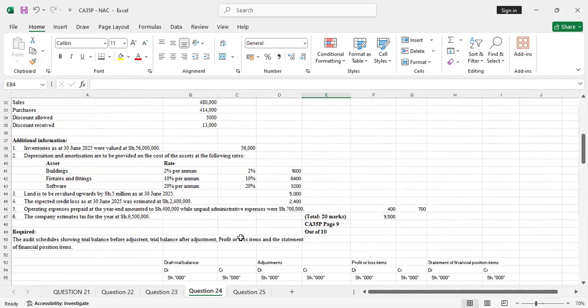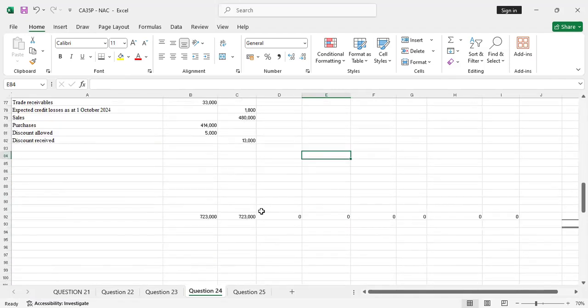So adjustments are found under additional information. So first we have inventory as of 30th June 2025 valued at shillings 56,000. So that's not an adjustment. So we won't include it, but we'll use it. So number 2, depreciation and amortization are to be provided on the cost of the assets at the following rates. We have calculated the depreciations. So depreciation is an expense.